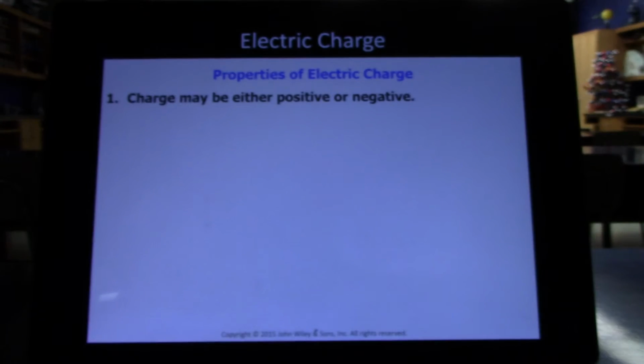Properties of electric charge. Charge can be either positive or negative.